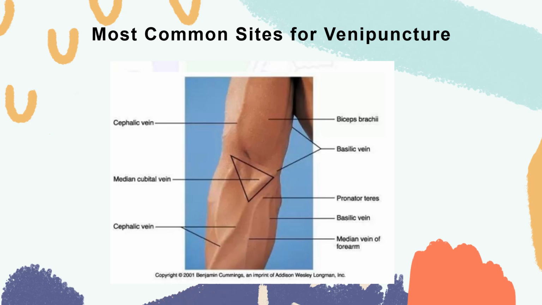This is the first choice where you will locate veins for venipuncture because several major arm veins lie close to the surface in this area, making them relatively easy to locate and penetrate with a needle. So this is the easiest part where you can collect blood, right? These major superficial veins are referred to as your antecubital veins.